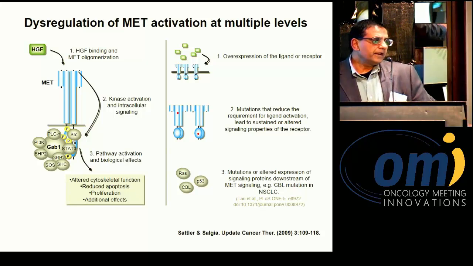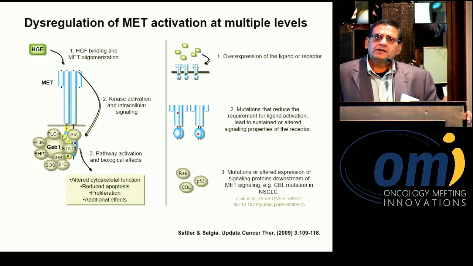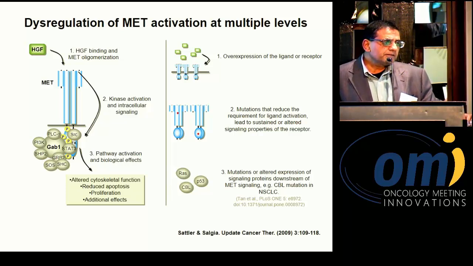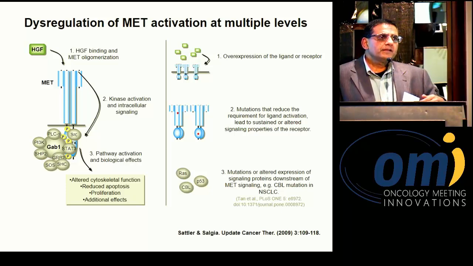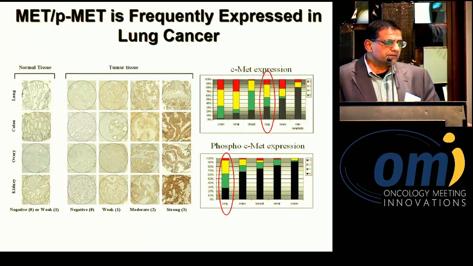In terms of MET activation, you can have MET activation with overexpression. You can have overexpression of the ligand, hepatocyte growth factor, or you can have overexpression of MET. You can also have activating mutations not only in the tyrosine kinase domain, but in the juxtamembrane domain or in the semaphorin domain, which is in the N-terminus, which is the ligand binding site. As well, you can also have translocation of MET, and you can also have inability to be degraded, and that's through Cbl. That's an E3 ubiquitin ligase, which is a 120 kilodalton protein.